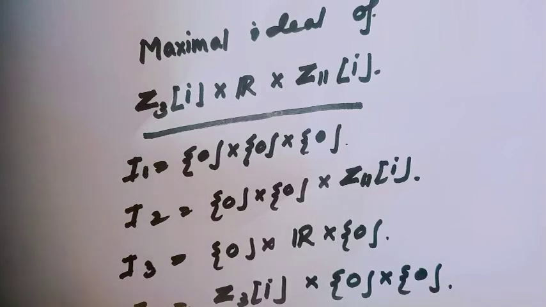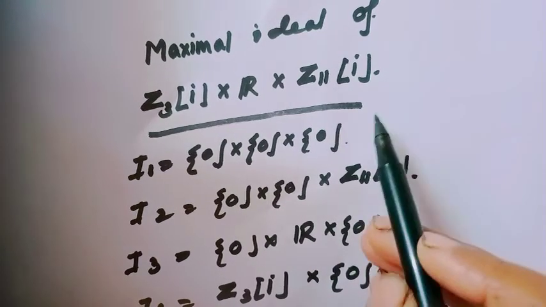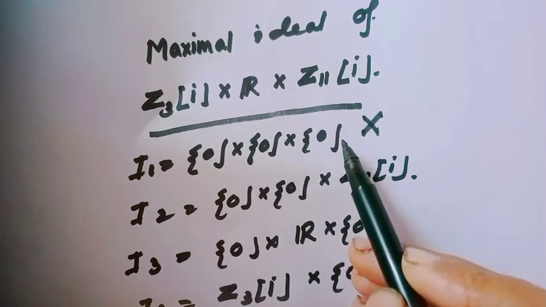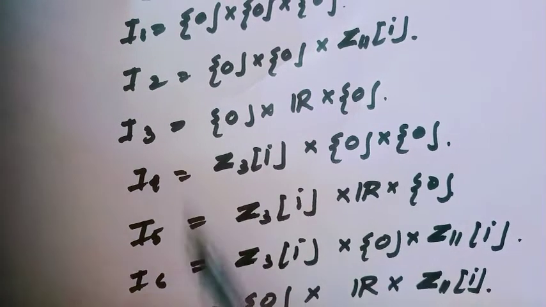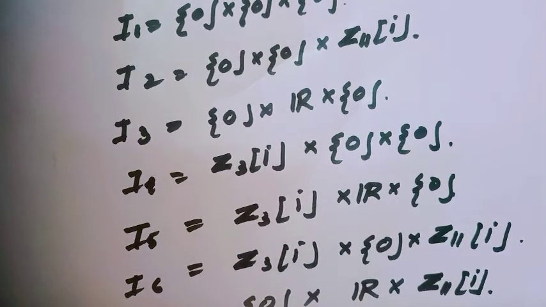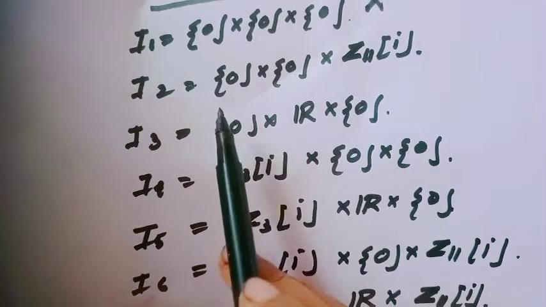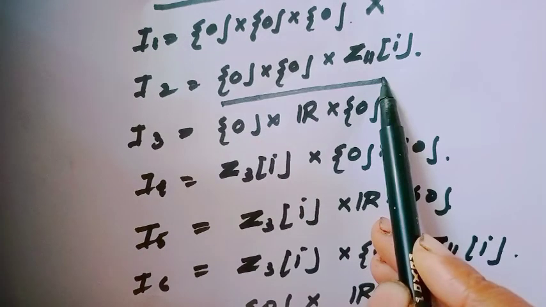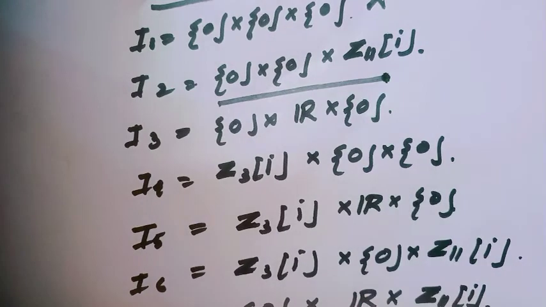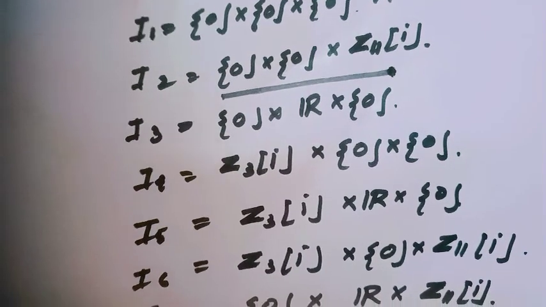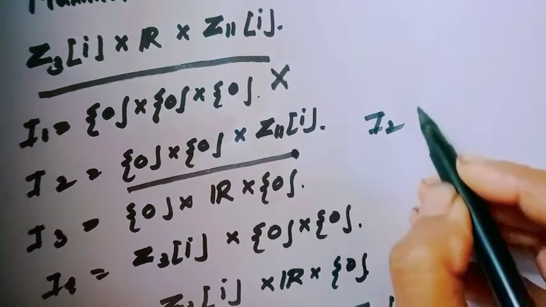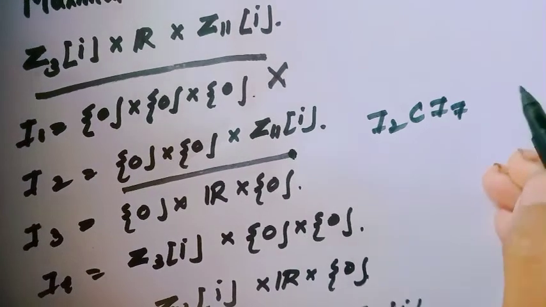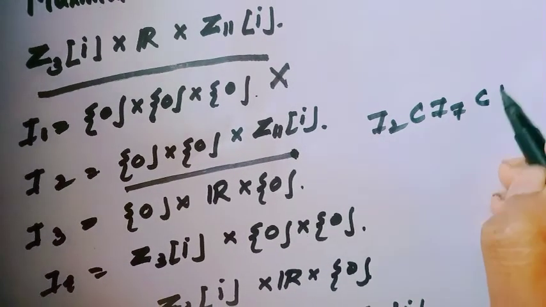Now we have to find the maximal ideals. I1 is not a maximal ideal because it is contained in 7 ideals. And now notice the ideal I2. I2 is contained in I7, which is also contained in the whole ring.